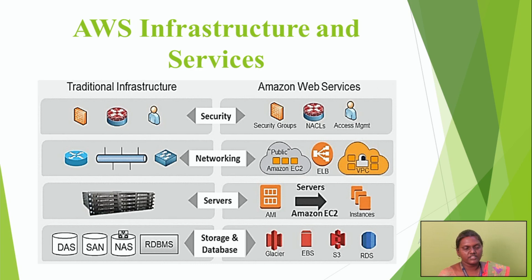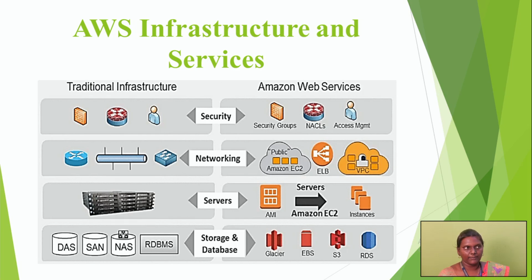So the AWS infrastructure and the services, we are going to see in the slides. First we are going to see the traditional infrastructure, and we are going to compare its services with Amazon Web Services. In the slide, on the left-hand side, in the traditional infrastructure, the security will be like groups, NACLs and access management. The same will be provided by Amazon Web Services.